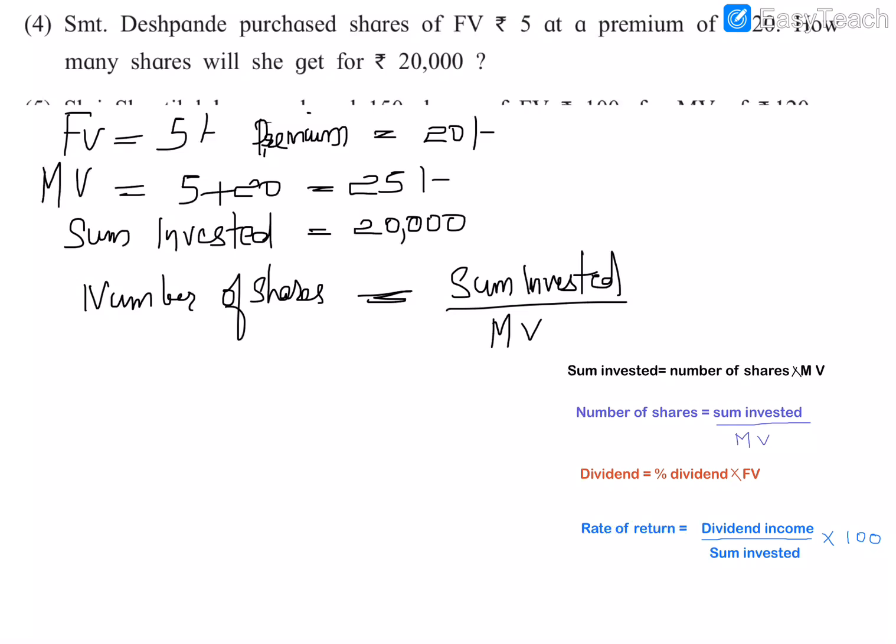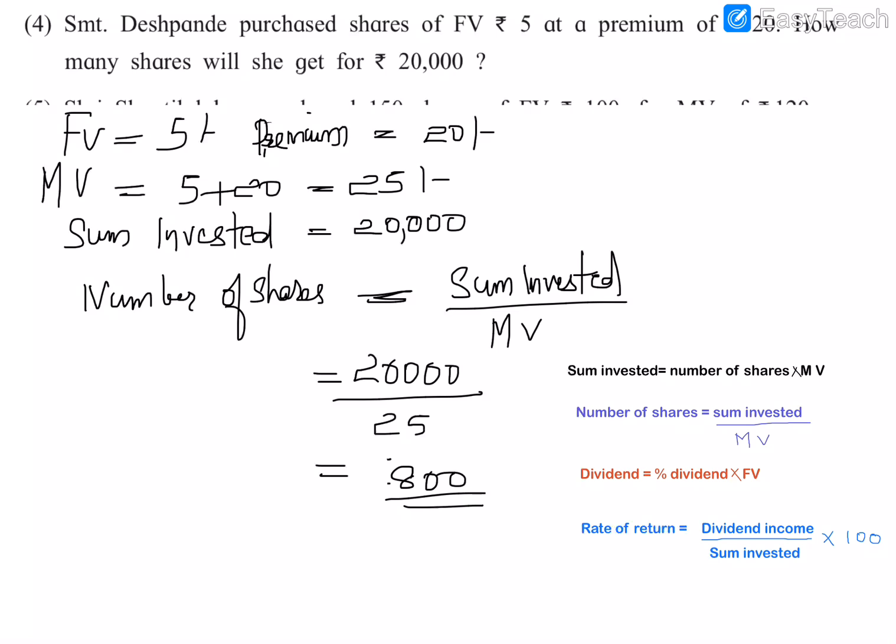So we can solve it. The sum invested is 20,000 divided by market value 25. So we will get the answer as 800. We have found the number of shares, so it will not be rupees.